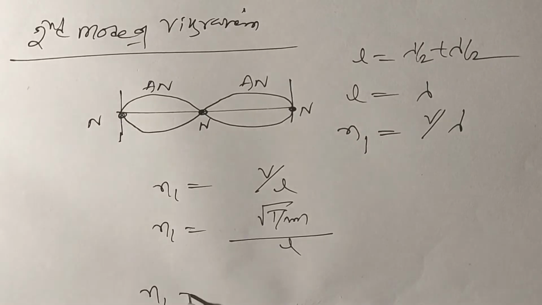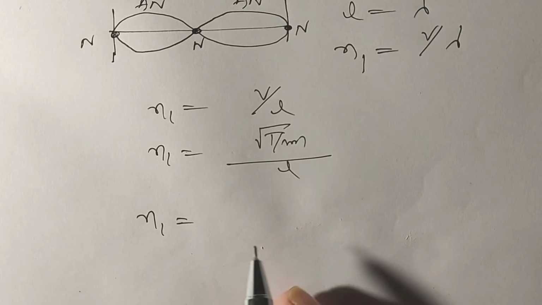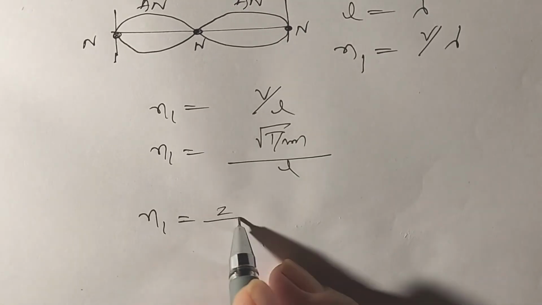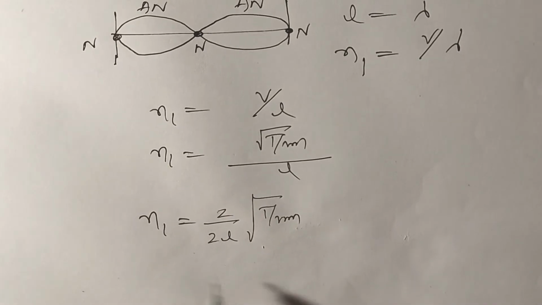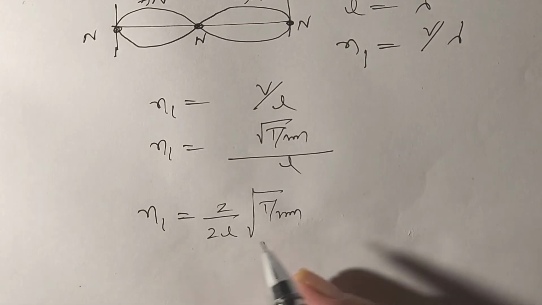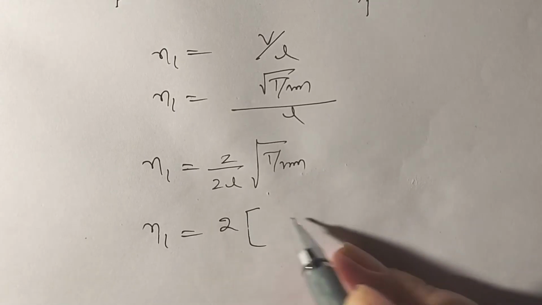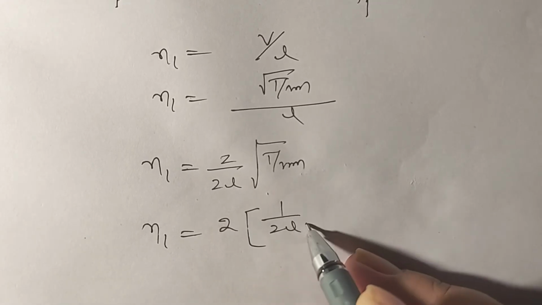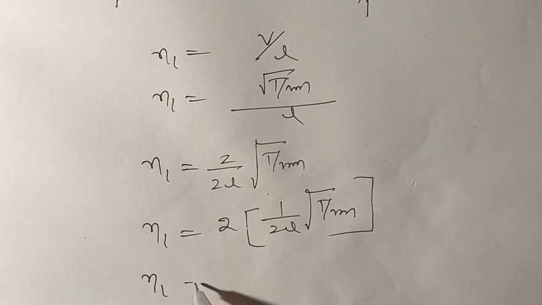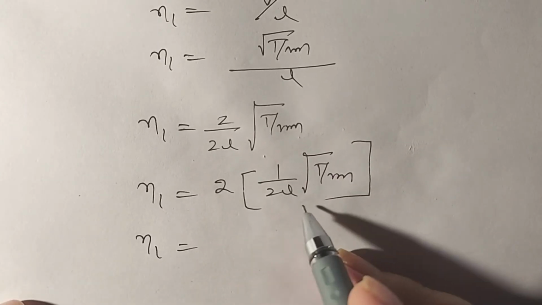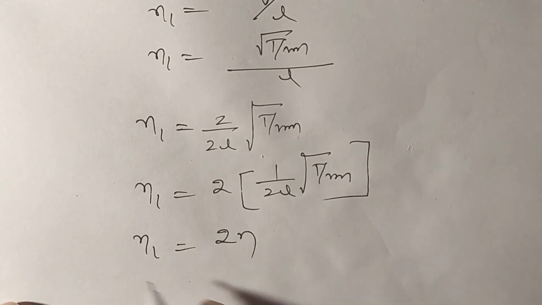Now N1 is equal to, multiply and divide by 2, so 2 by 2L square root of T by M. So N1 is equal to 2 into 1 by 2L square root of T by M. This is 2N, where N is the fundamental frequency we derived earlier.